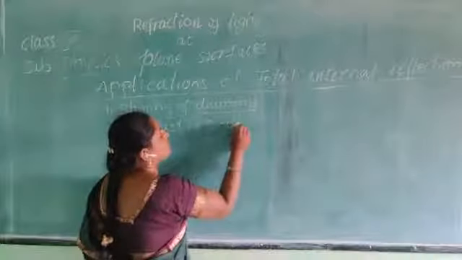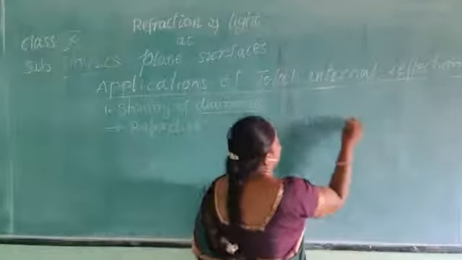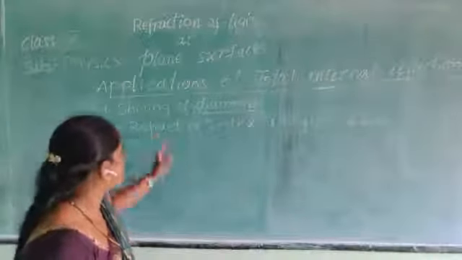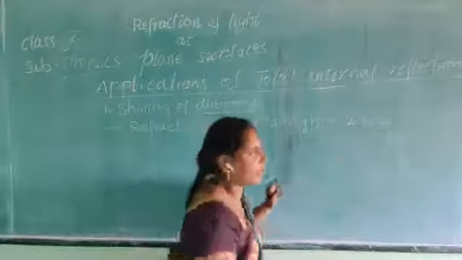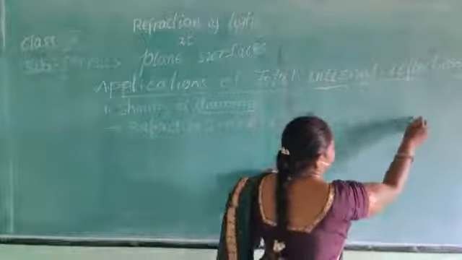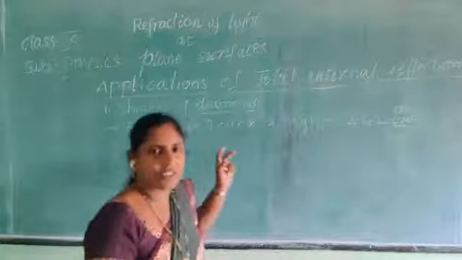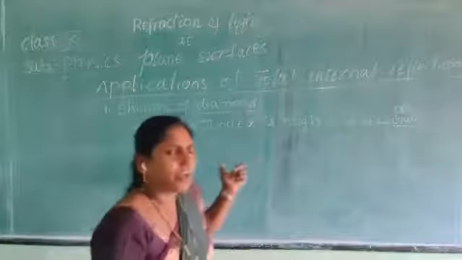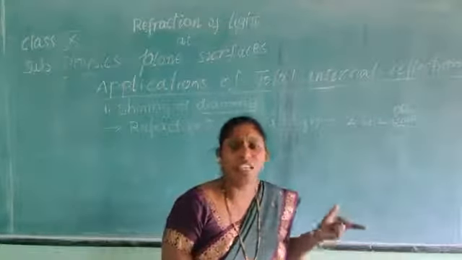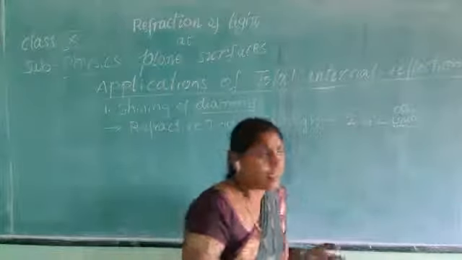Refractive index is high, that is 2.42. What is its refractive index, children? Its refractive index is 2.42. Then you can ask, are there any units? No units. It has no units. Why are there no units? I already told you in the previous class. Because it is a ratio of the same physical quantity. That means, what is refractive index? It is the ratio n is equal to c by v.